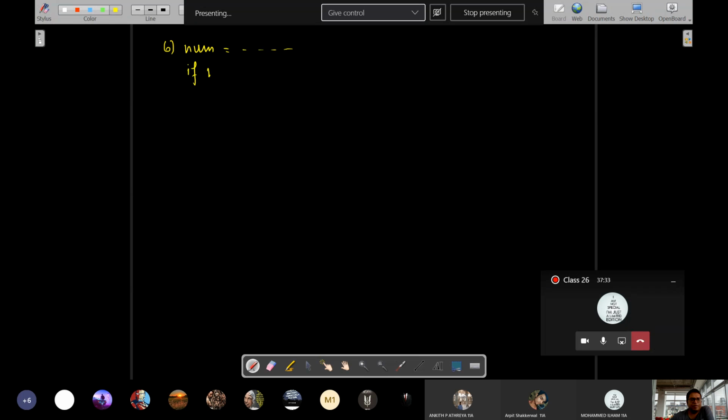If num mod 2 is double equals to 0, that means the remainder when num is divided by 2 is the same as 0, then you will print num multiplied by num, or you can even import math and print math.pow num comma 2. That also you can.